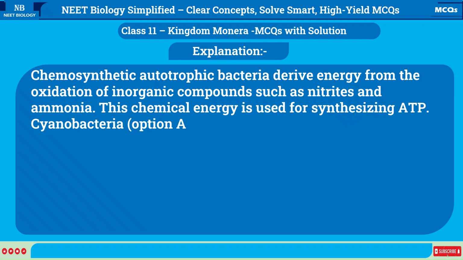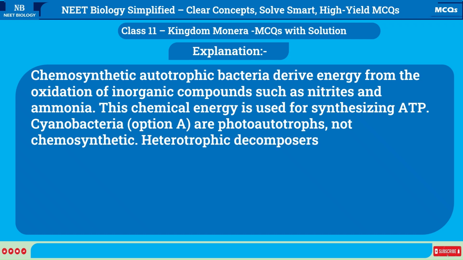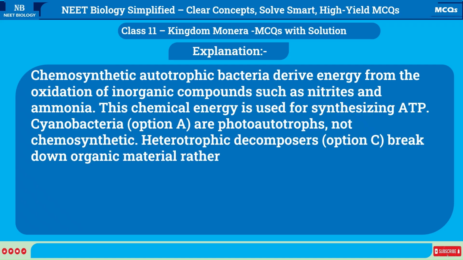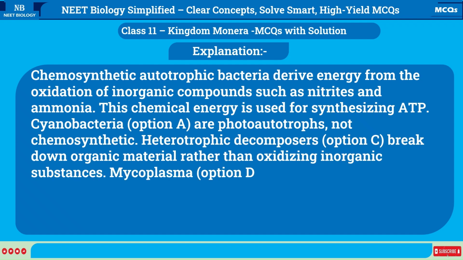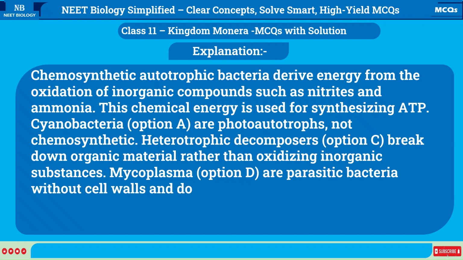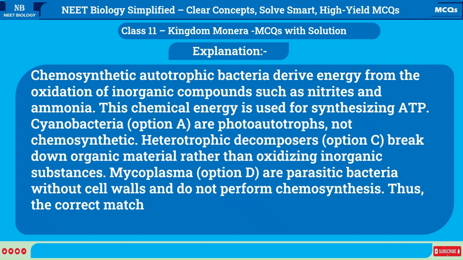Cyanobacteria, option A, are photoautotrophs, not chemosynthetic. Heterotrophic decomposers, option C, break down organic material rather than oxidizing inorganic substances. Mycoplasma, option D, are parasitic bacteria without cell walls and do not perform chemosynthesis. Thus, the correct match is chemosynthetic autotrophs.